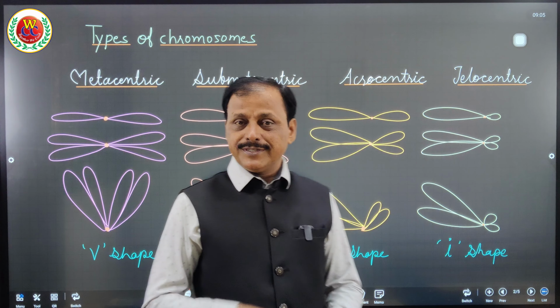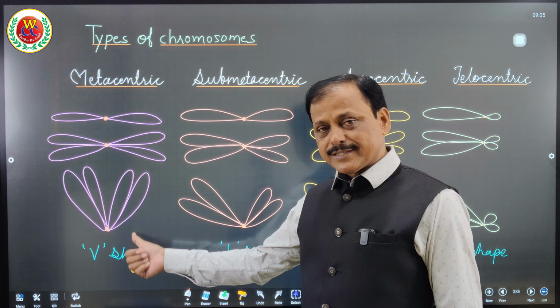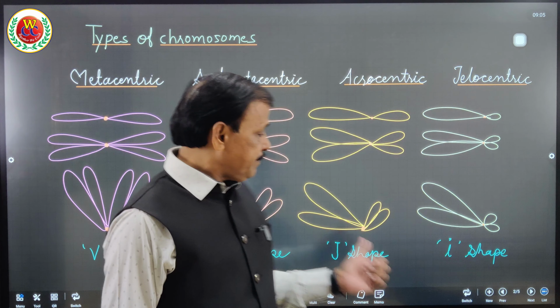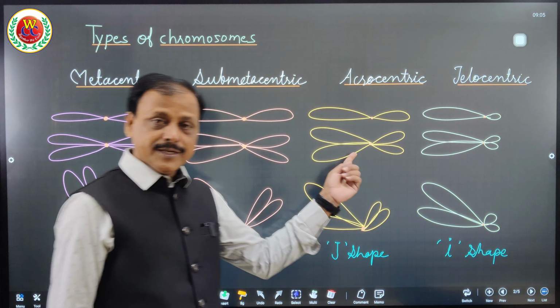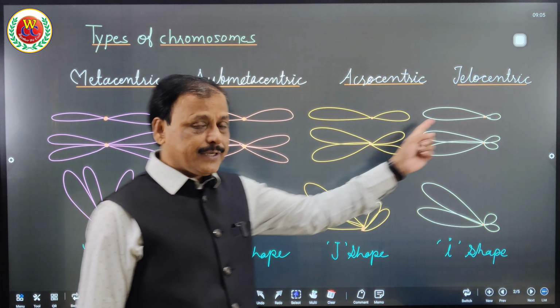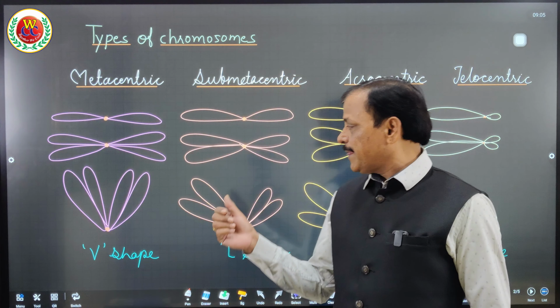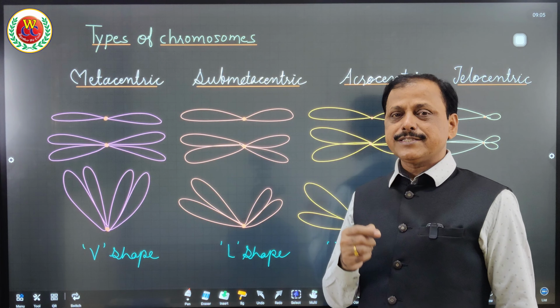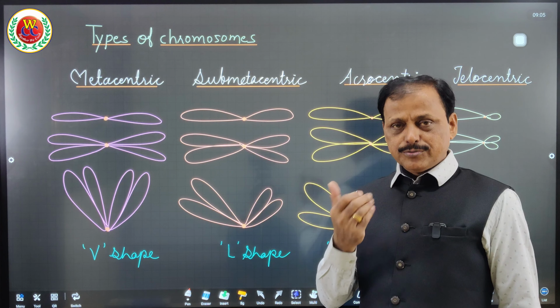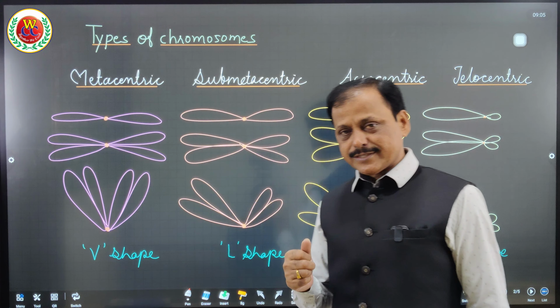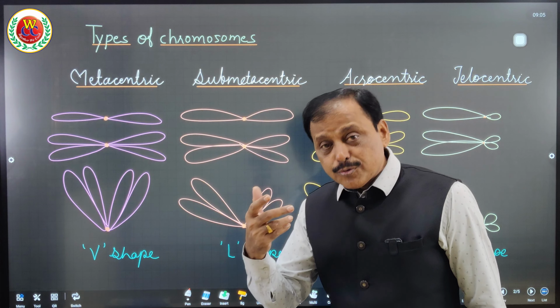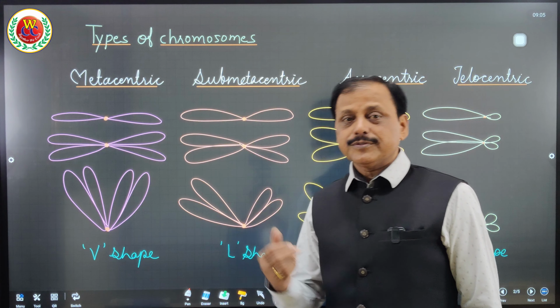Again, very important. Note down this shape. Metacentric are V shape, submetacentric are L shape, acrocentric are J shape, and telocentric are I shape. Very important for NEET. In 2016-17, I think, one question was asked. Which arm of the chromosome is known as P and Q?